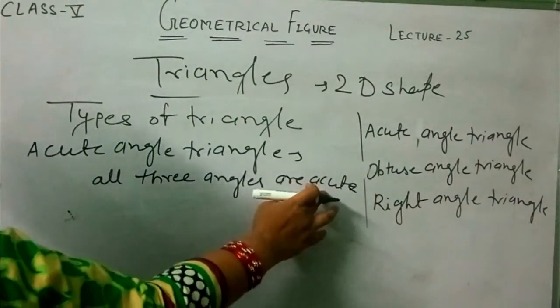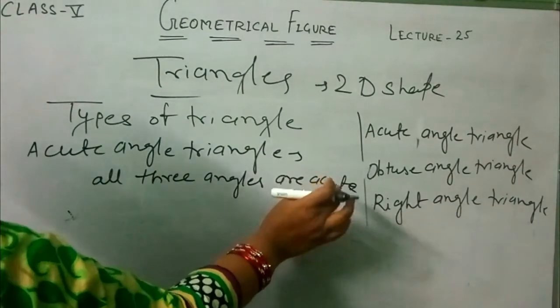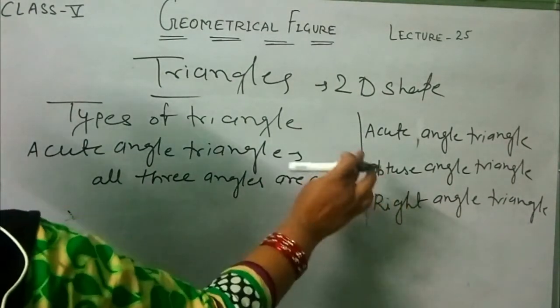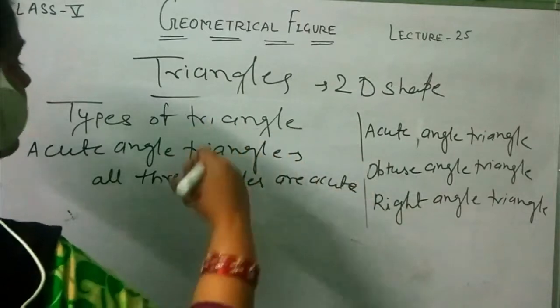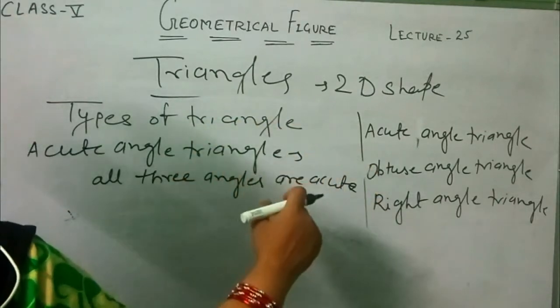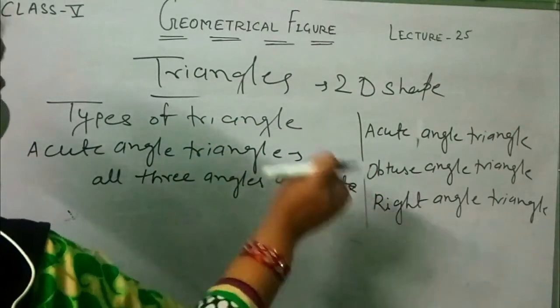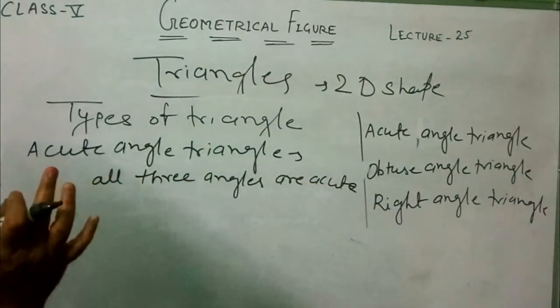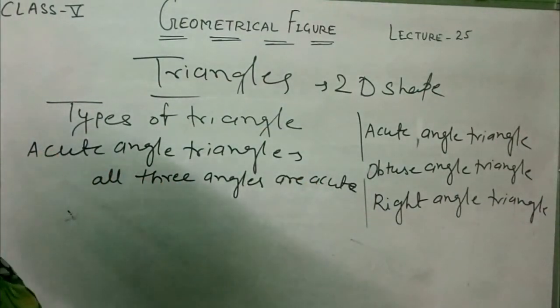Acute means the measurement of the angle is less than 90 degrees. Obtuse means the measurement of the angle is greater than 90 degrees but less than 180 degrees. Right angle is exactly 90 degrees. I explained this in the previous class. If you have any doubt, then see that video.